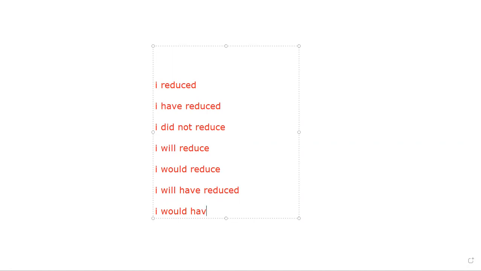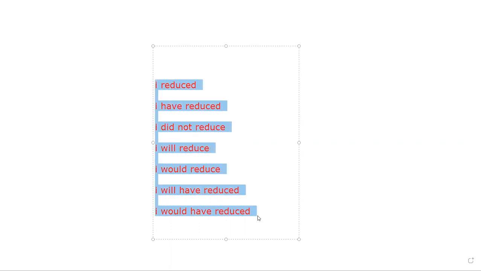And I would have reduced. Now, what is that? I would have reduced is a hypothetical situation wherein you assume the situation. Is it clear to you, all of you? Because we are working on the pattern, on grammar, present tense. Sorry, it's not present. Okay, we can work on present also.